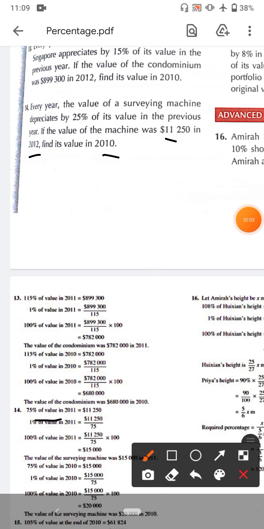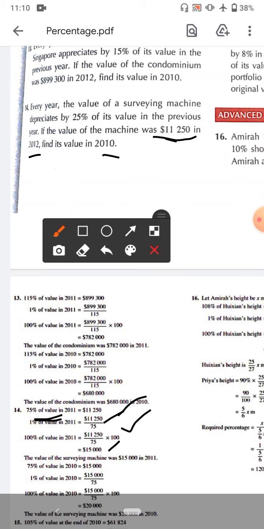First of all, 75% of the value is this. We have to find 1%, so divide both sides by 75, and then for 100% multiply both sides by 100. This becomes the value at the end of 1 year.